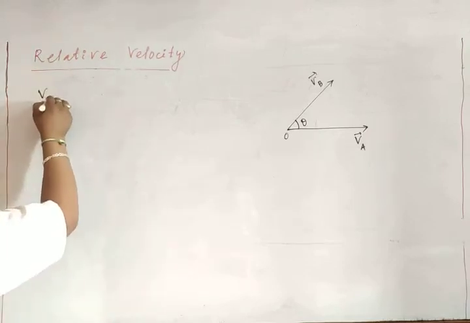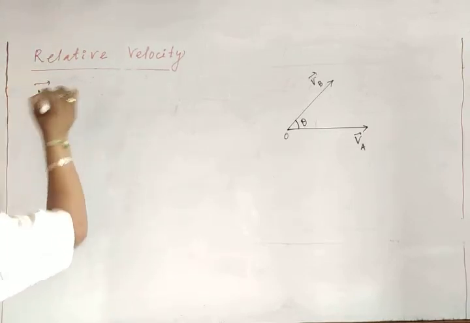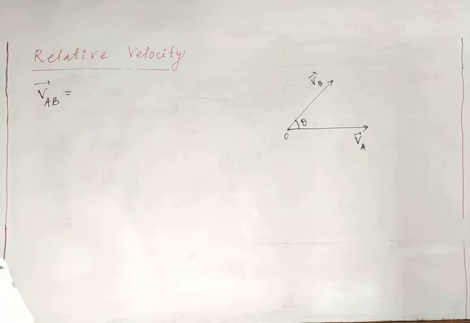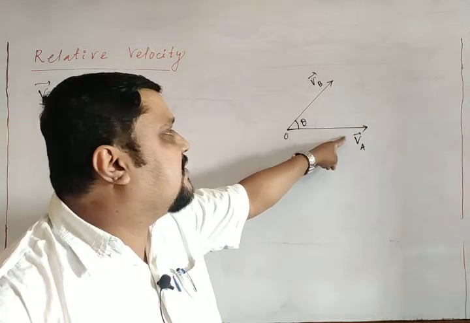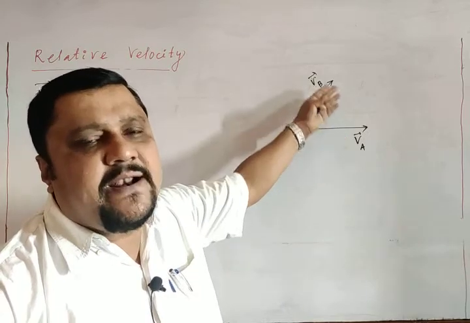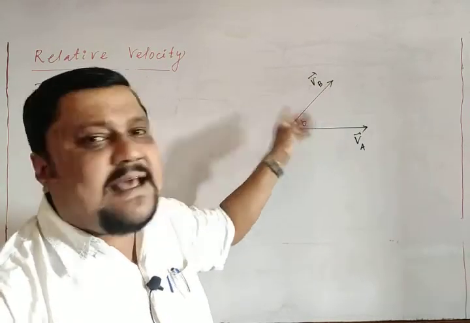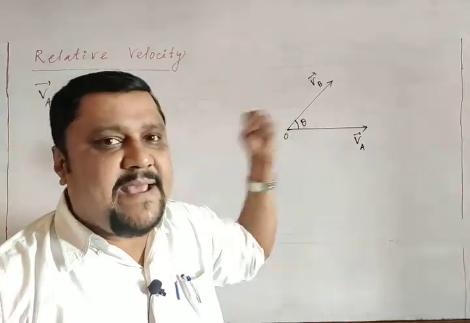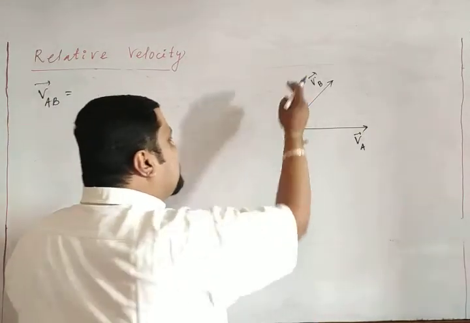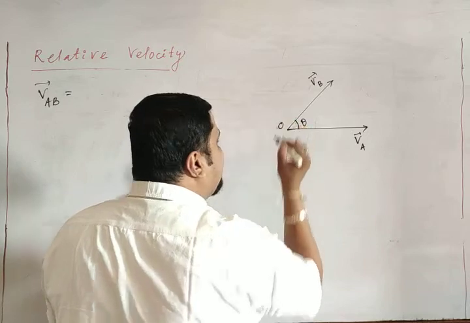Relative velocity of A with respect to B means, I cannot make this B along the direction of A. In the parallel case you can make it the same direction. In this case, with respect to B means I have to keep this body B at rest.